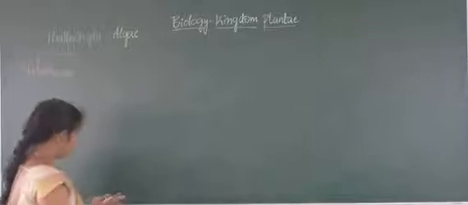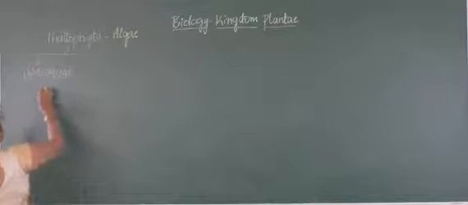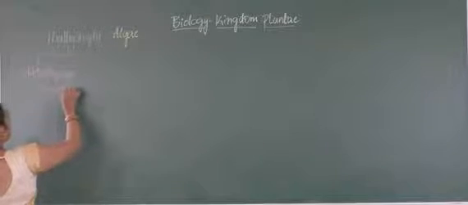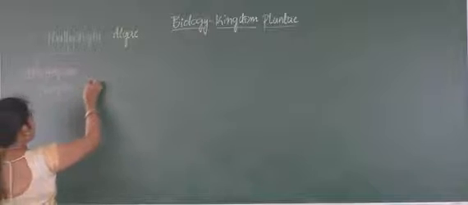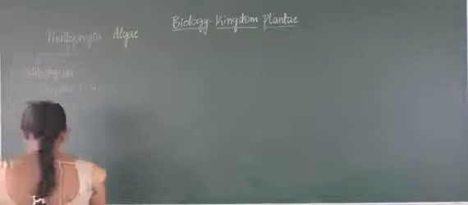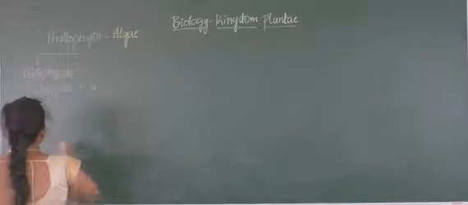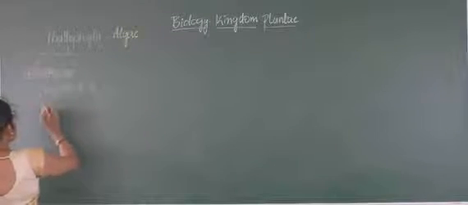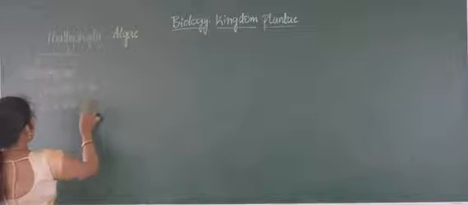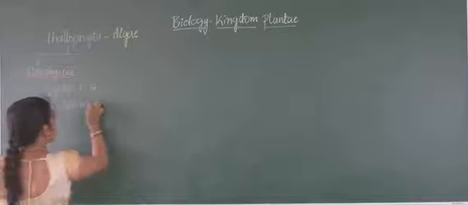When we come to the flagella, as I said about the locomotory structure, in Chlorophyceae the flagella number varies, from 1 to 4. Later you can find free living nature in some organisms, where they do not possess flagella and can move freely.